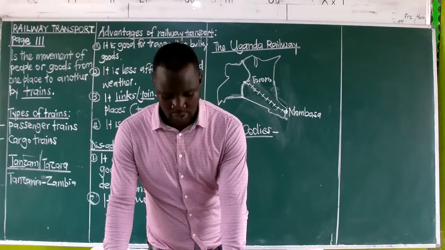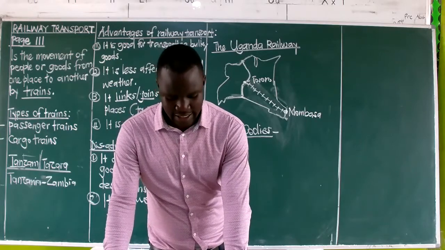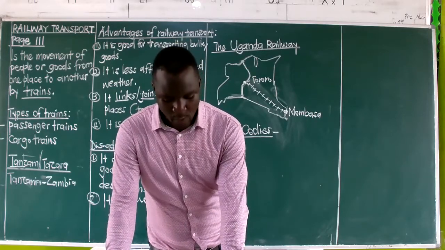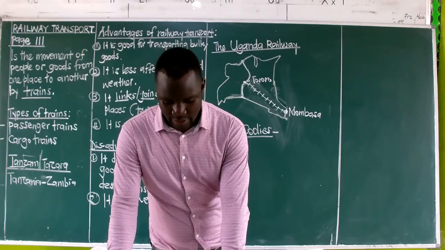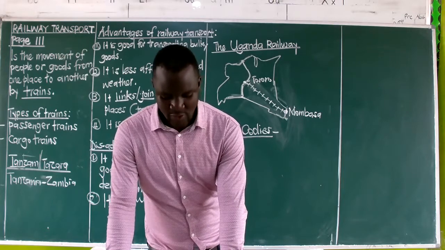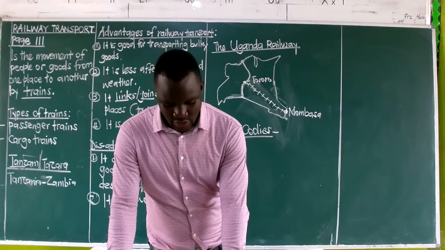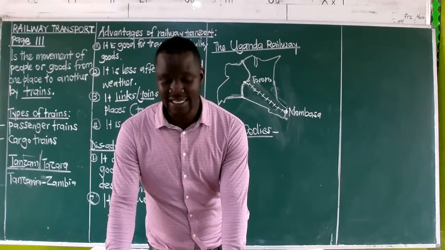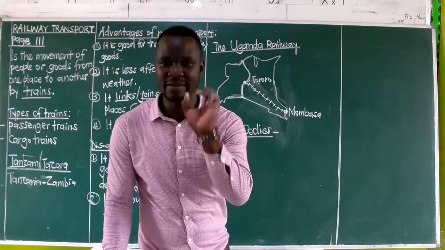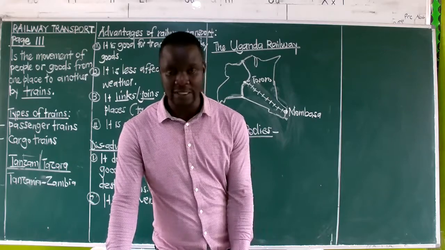In your book, you will find there is a heading on page 114, why Africans refuse to work on the Uganda Railway. The first one says that they did not want to live very far from their families, as I have already said. And then the second one says they were underpaid. Then the remaining two there are not falling under here.